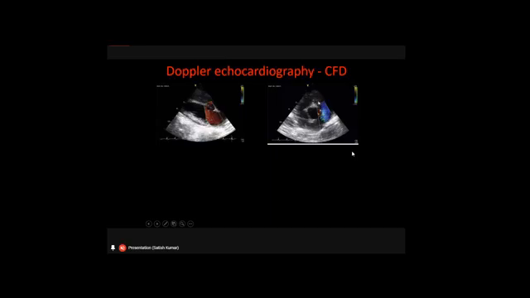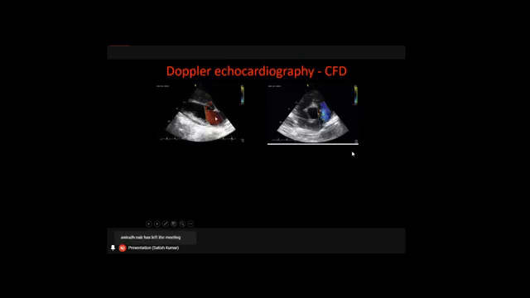Here, the blood is going into the pulmonary artery. So this is the right ventricle, and this is called the right ventricle outflow tract. It is going to the pulmonary artery. That means the blood is going away from the probe. This is the tip of the probe, and it is going away from the probe. That's why it is giving you the blue color appearance of the jet.